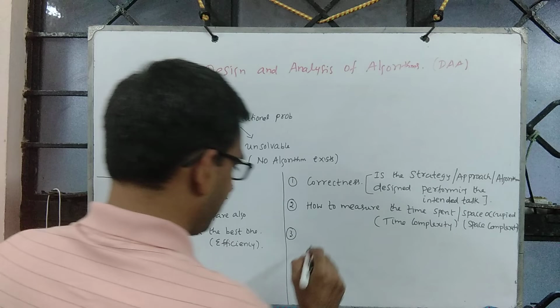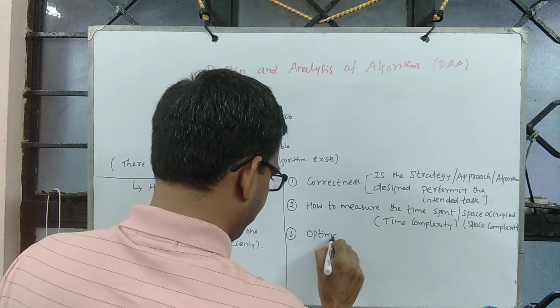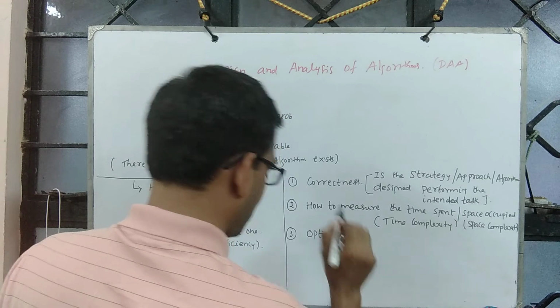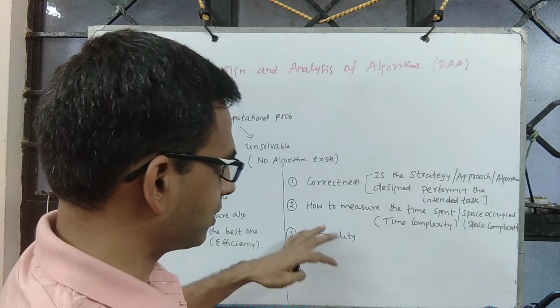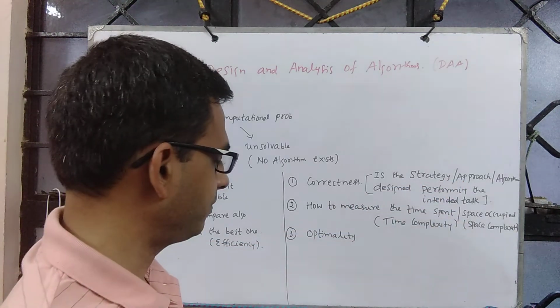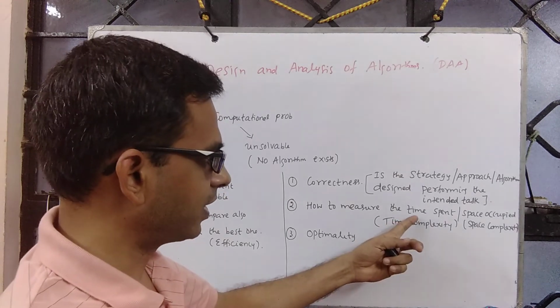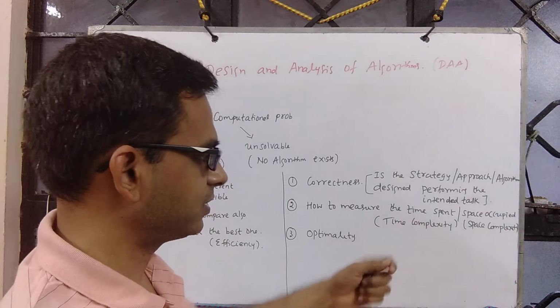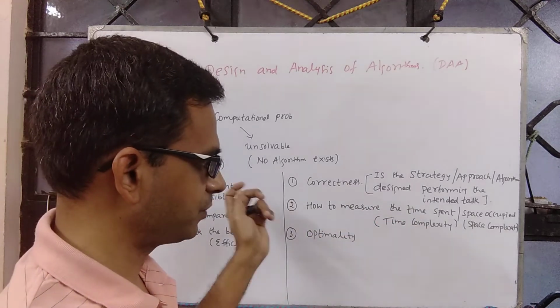Then we talk about something called optimality. So you have multiple ways, multiple approaches, multiple algorithms for the same problem. Which one should I pick? Time complexity analysis will tell me that there are 3 different algorithms for this problem.